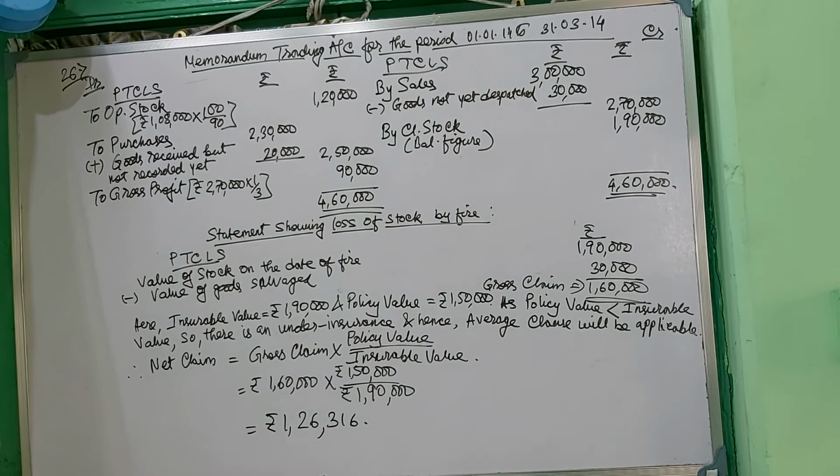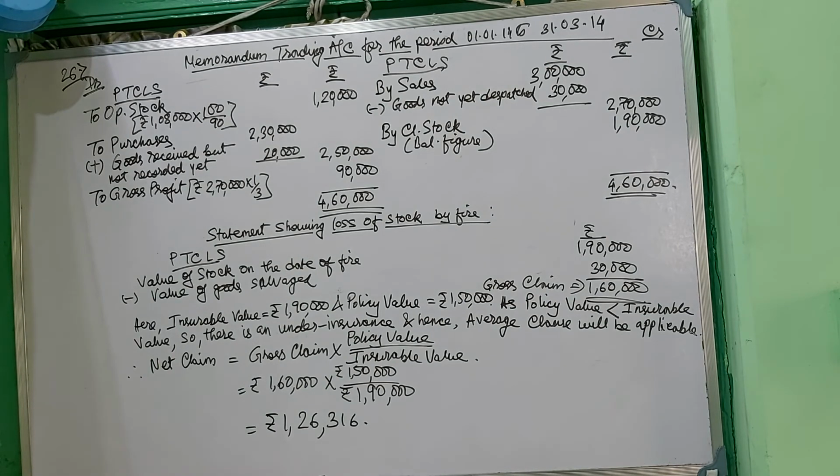Only the portion of the stock which has been valued 10% lower, you have to calculate that. Originally 10% lower means 1,08,000 is the 90% value, so 100% value will be 100 by 90. If it is 20% lower, it will be 100 by 80, right? And goods received but not yet recorded has to be added back, and goods not dispatched, it has been included in the sales, so it has to be deducted, and from the balance we will calculate the closing stock. As GP percentage has been provided, 33 1/3% on sales.